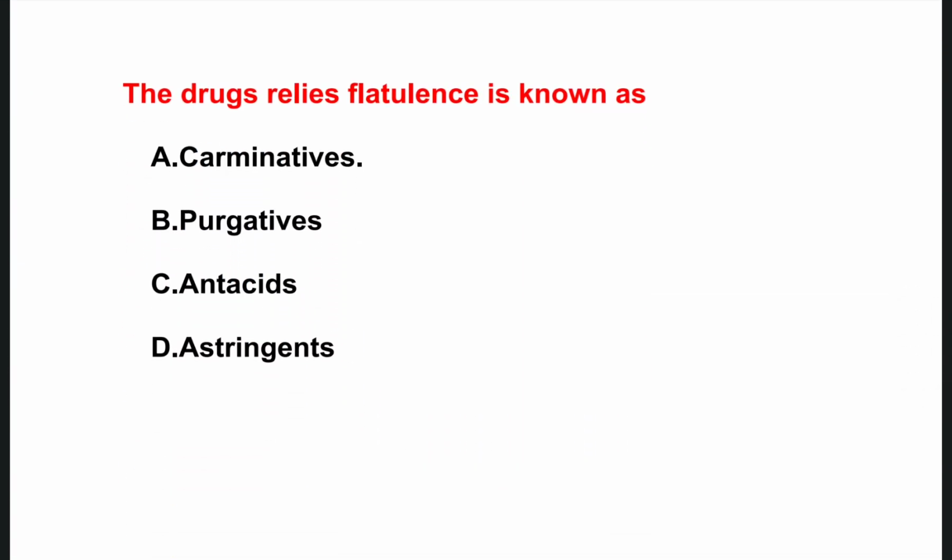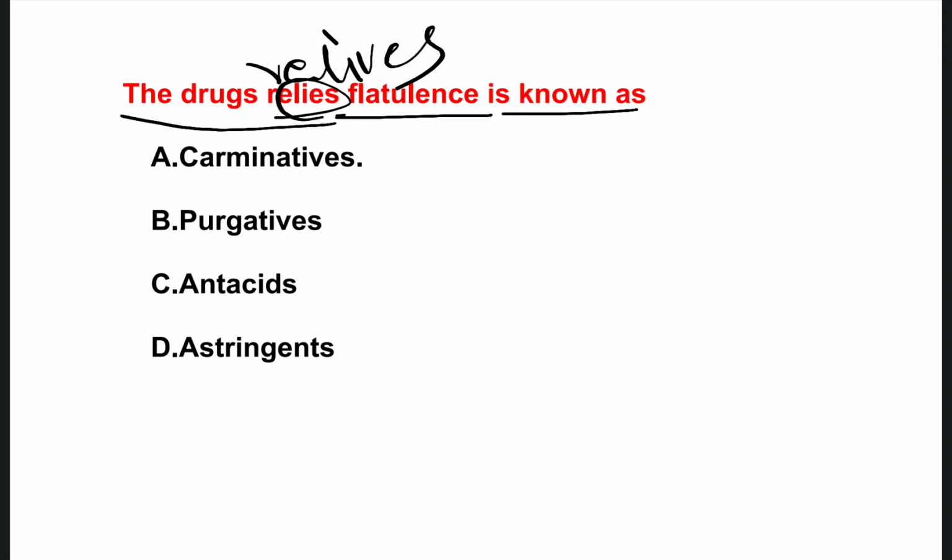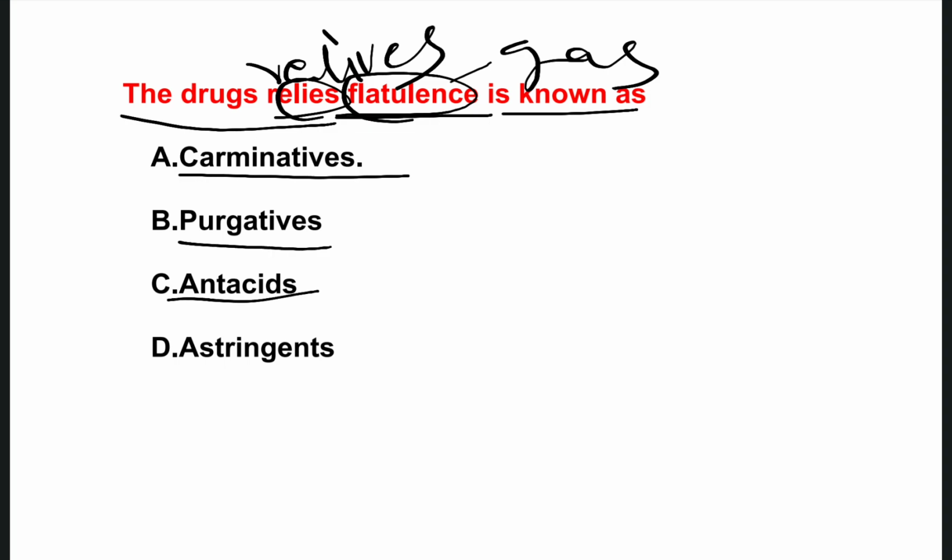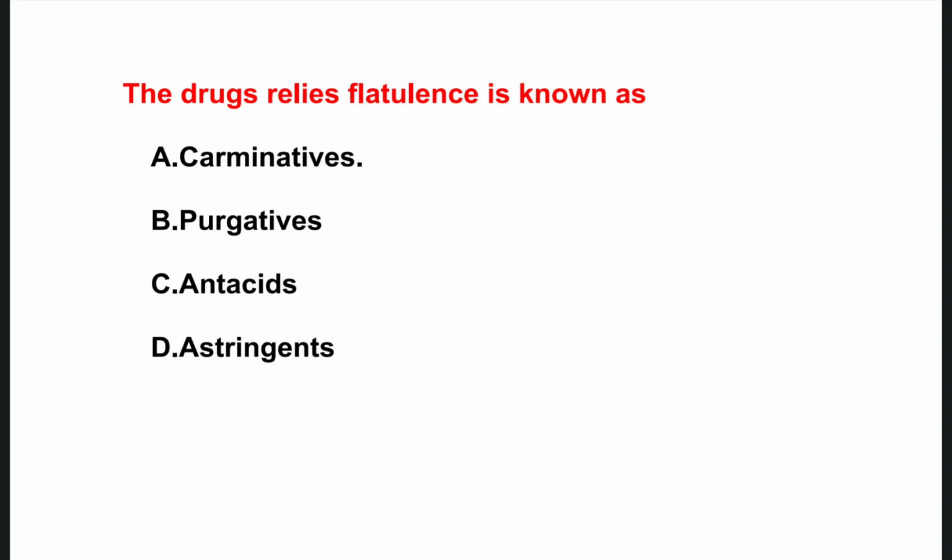The next one is the drug which relieves flatulence. Flatulence is nothing but gas in the intestine. So which drugs remove the gas from the intestine? Options are carminatives, purgatives, antacids, astringents. The right one is carminatives. Carminatives are the drugs which relieve the flatulence.